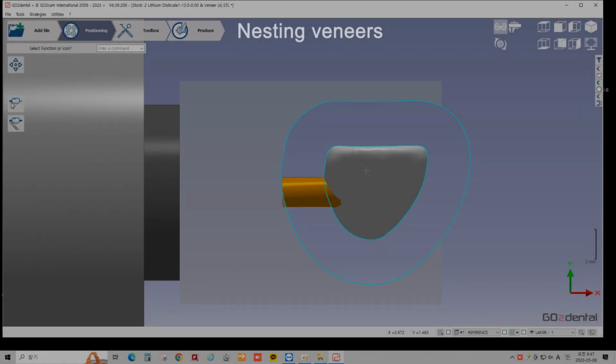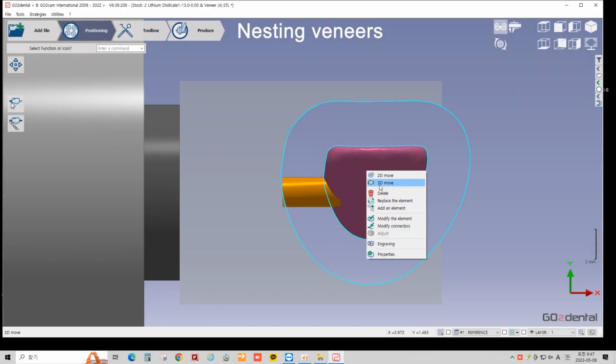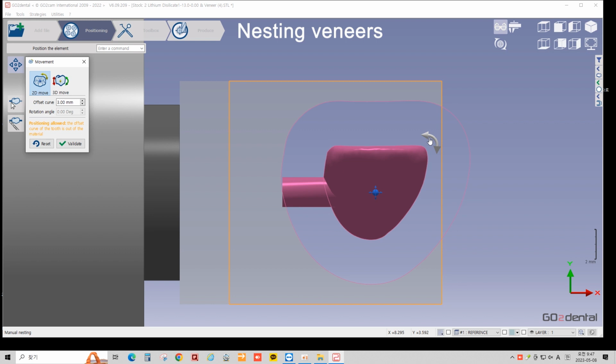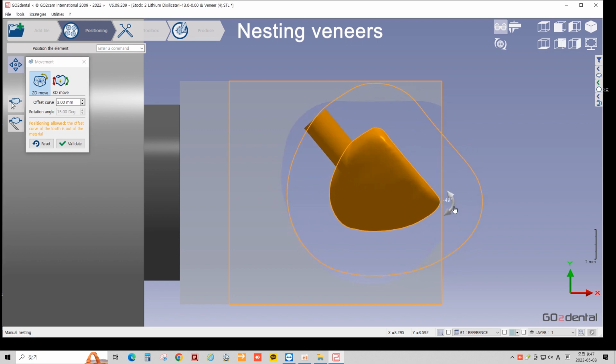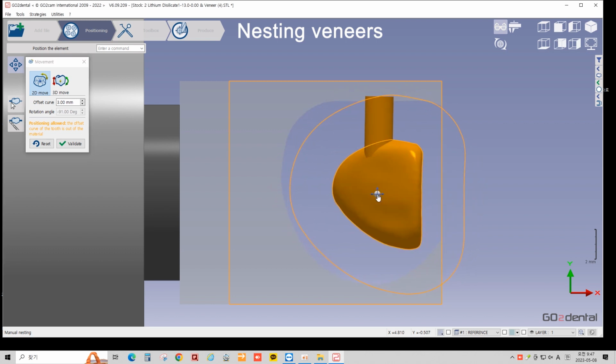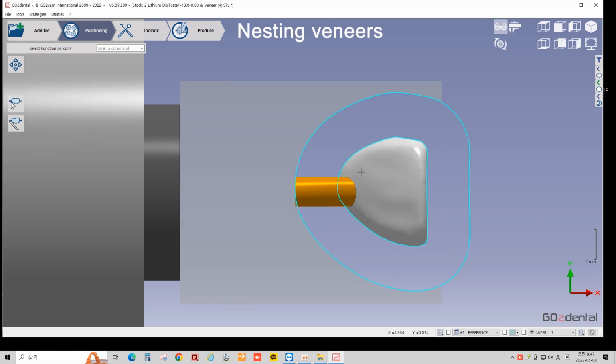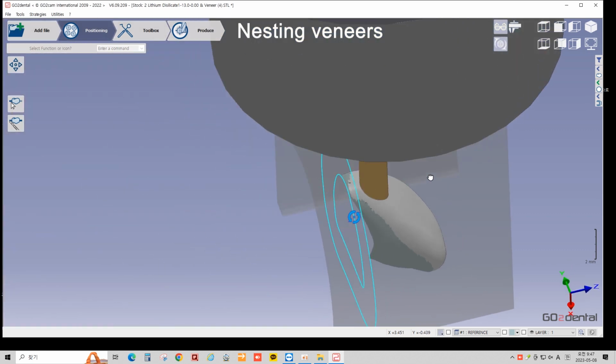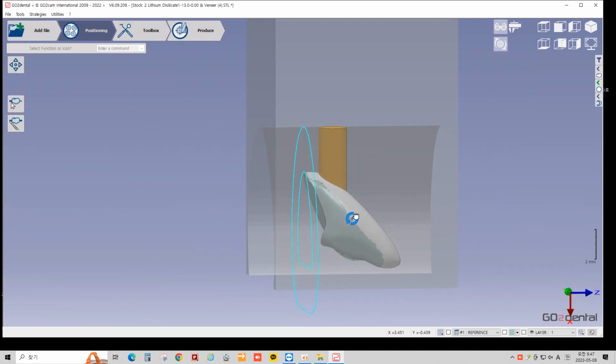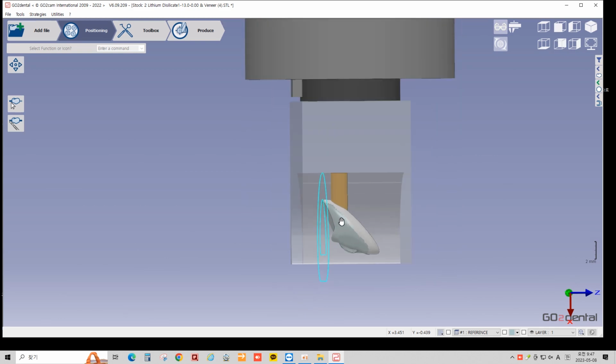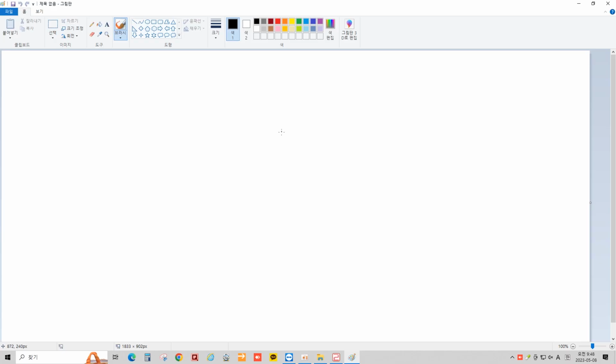Nesting for veneer designs can be little different. Let me show how to do nesting correctly. First, we rotate the veneer. Then, we check the insertion axis of a veneer. If there is an undercut, we change to angle to avoid undercuts.